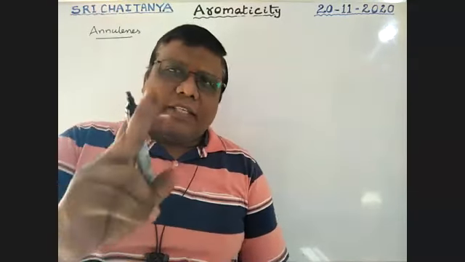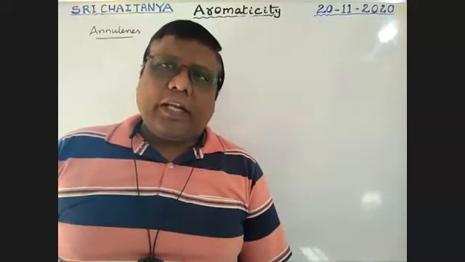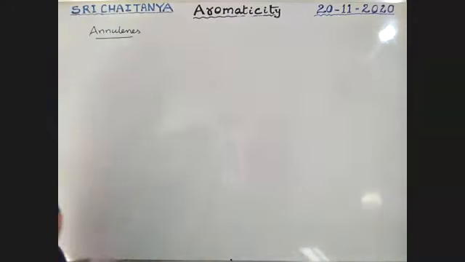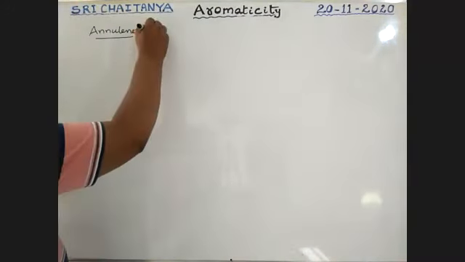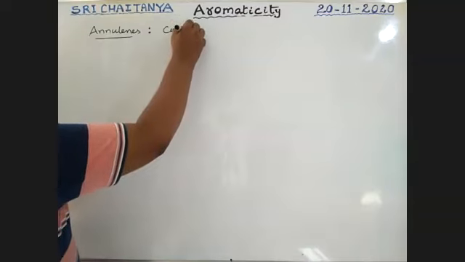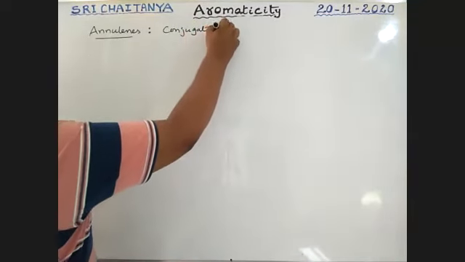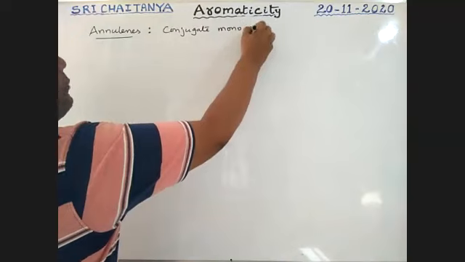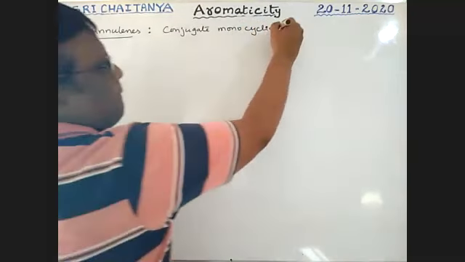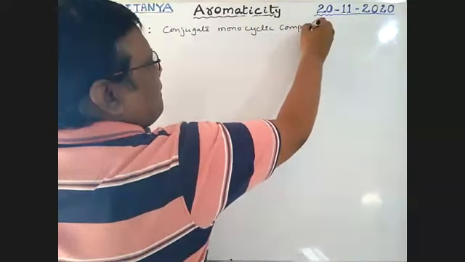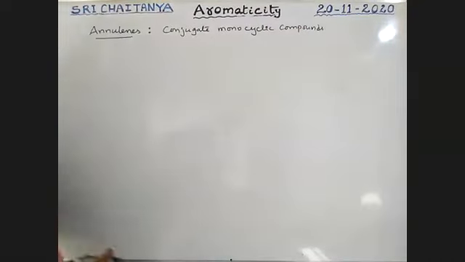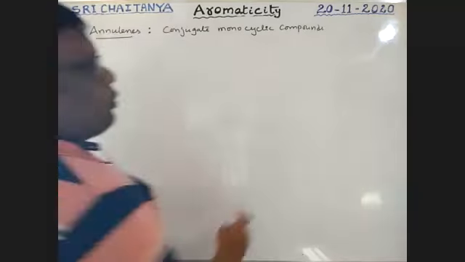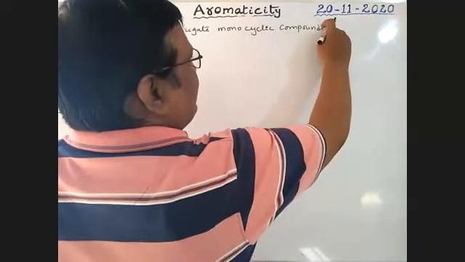Boys, it is a single cyclic compound, a monocyclic compound, but a conjugated system is there. Conjugated monocyclic compounds.